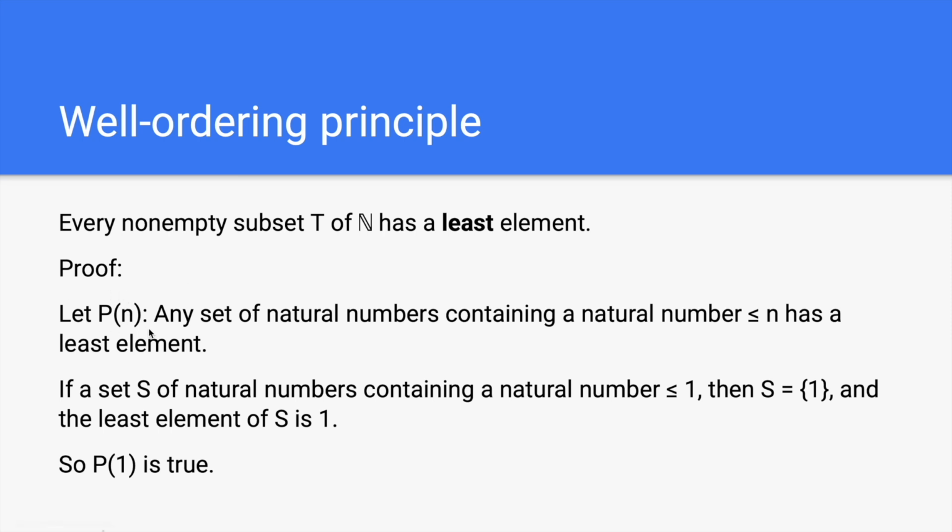Proof. Let P(n) be the statement that any set of natural numbers containing a natural number smaller than or equal to n has a least element. If a set S of natural numbers contains a natural number smaller than or equal to 1, then S is the set containing 1, and the least element of S is 1, so P(1) is true.